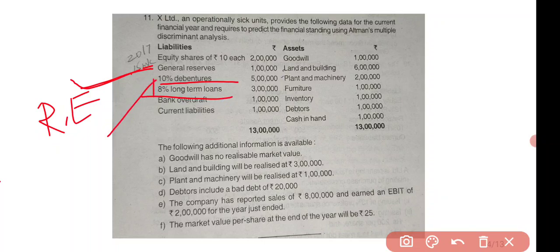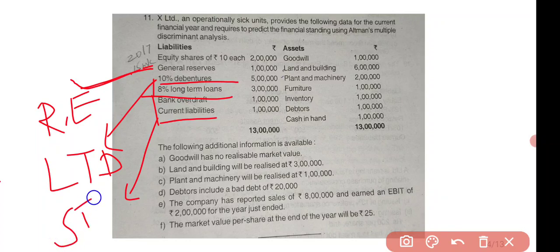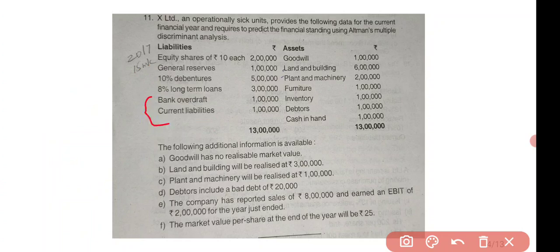These two are the long term debt, right? Bank overdraft and current liabilities, these two are our short term debt. So those four items are our book value of total debt, or we can say total value of book debt, right? And what are the current liabilities here? Short term debts are the current liabilities. So bank overdraft as well as the current liabilities, these two will be our current liabilities.